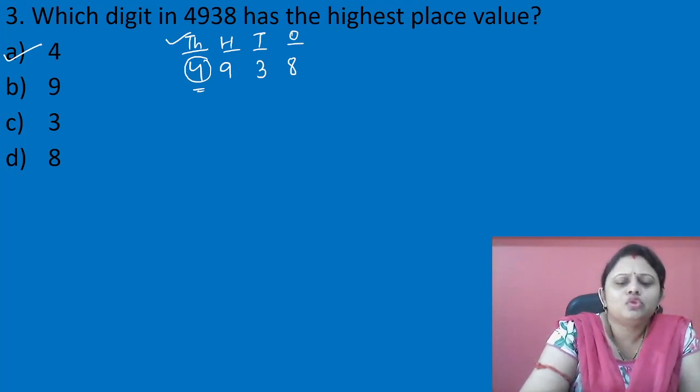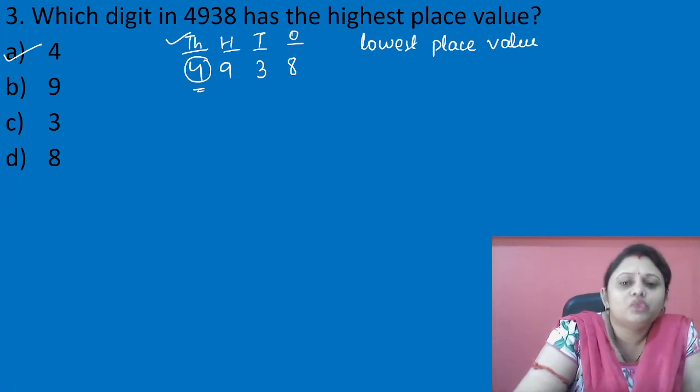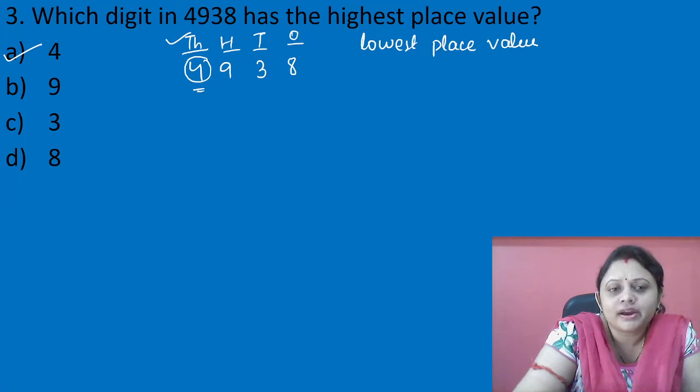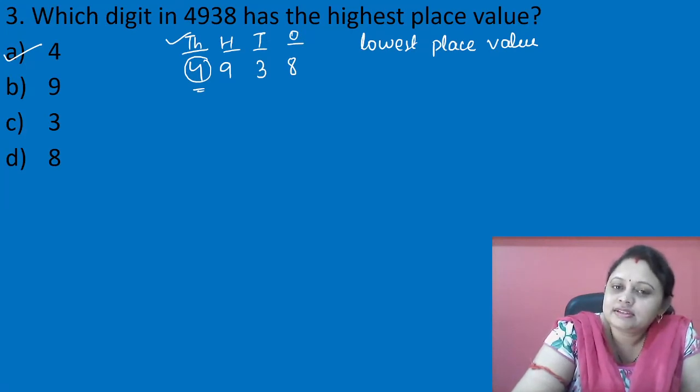Okay, so बच्चों, if the question was like this, the lowest place value, if it is not the question, I am just telling you something. Okay, lowest place value, what is the lowest place value? Then what we have to do? We have to find out which digit is present in one's place.